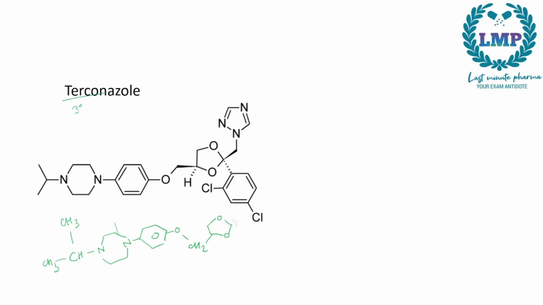So this carbon right here will be attached, one to a benzene ring with 2 chlorines, and the other one to a triazole, so a triazole ring with a CH2 in the middle. This is terconazole.